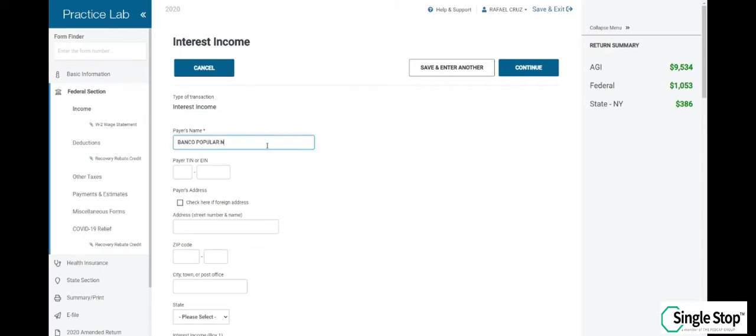Transfer the information from the form to the software: the payer's name, Banco Popular, any bank, the payer tax ID number, the payer's address, Seven West 51st Street, New York, New York 10019.